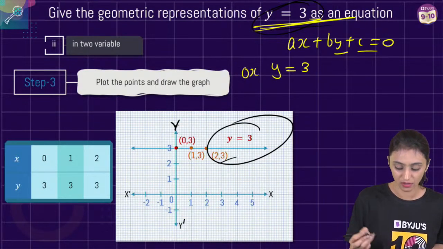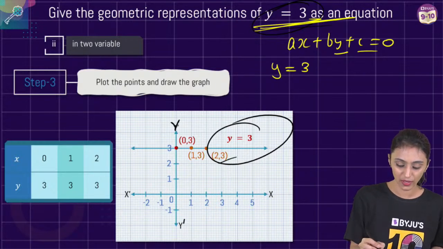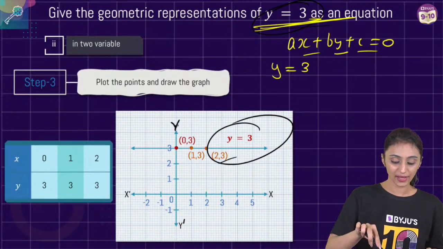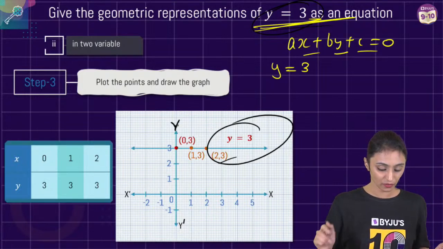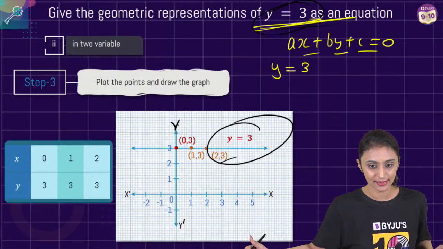Even if I put 0 for x in this equation, does that matter? Even if I put x as 1 over here, it will not matter. Y equal to 3 will always be parallel to the x-axis.